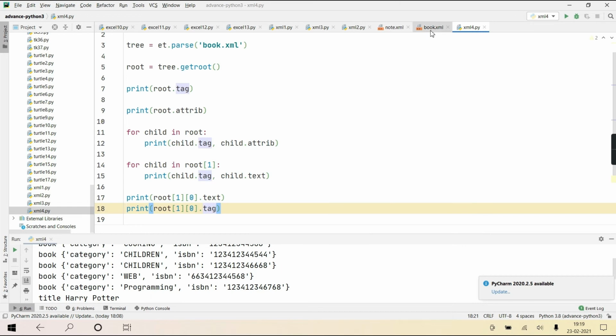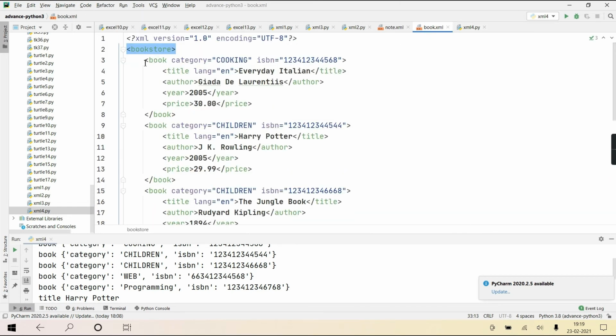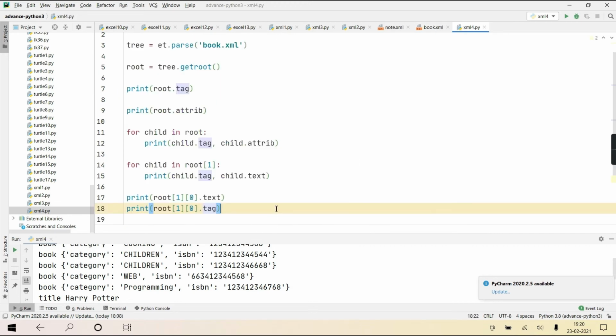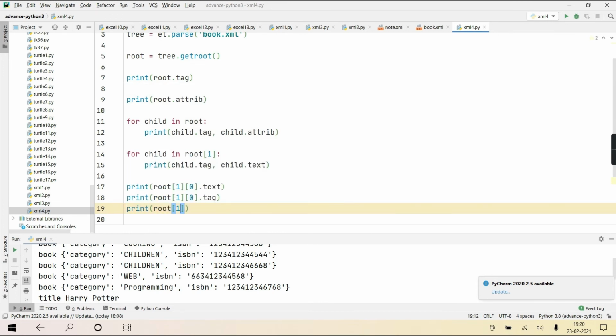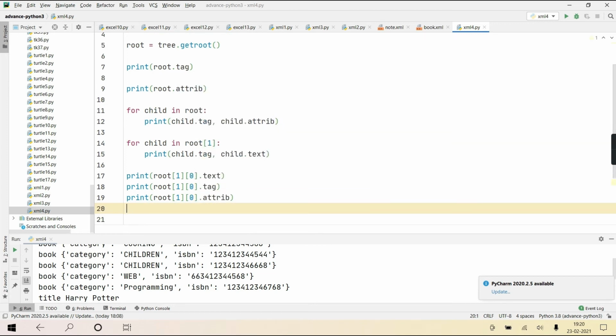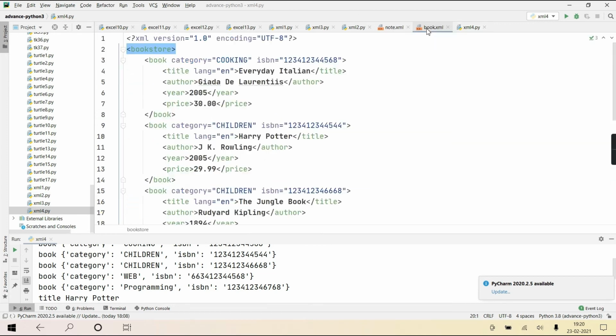Getting? So 1 of 0 means, 1 is this one, 0 means title, and its tag means title, and its text means Harry Potter. And if I write attrib, it will give the attribute of it, the 1th child, 0th child's attribute.